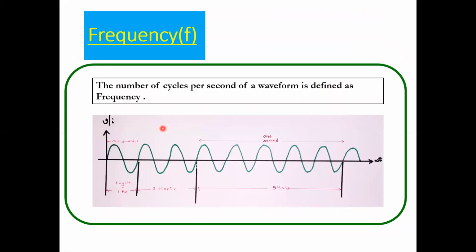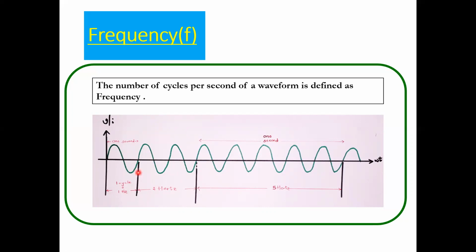Next thing, frequency. Frequency stands for the number of cycles per second. Within a duration of 1 second, how many cycles we have covered gives the information of frequency. Let's observe: this one is a positive half cycle and this one is a negative half cycle. This entire thing becomes 1 cycle. Within a duration of 1 second, if only 1 cycle is covered, it can be designated as 1 hertz or 1 cycle per second. The unit of frequency is cycles per second, or hertz.